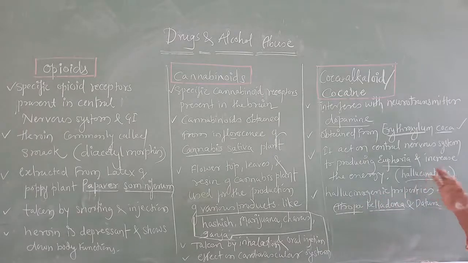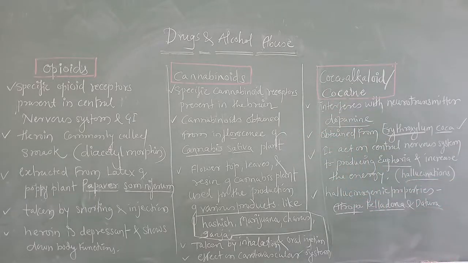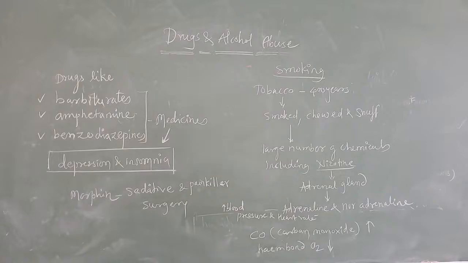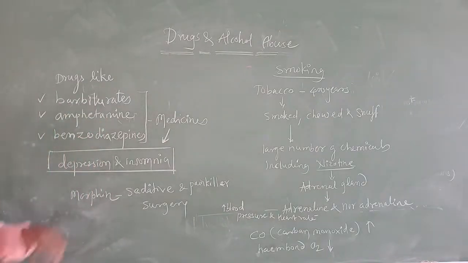Okay, this is about the common drugs which are used by drug abusers. We have studied the common drugs which are used. First one we have studied is the opioid. Second one is cannabinoids, and last one is cocaine. Next point we are going to study.